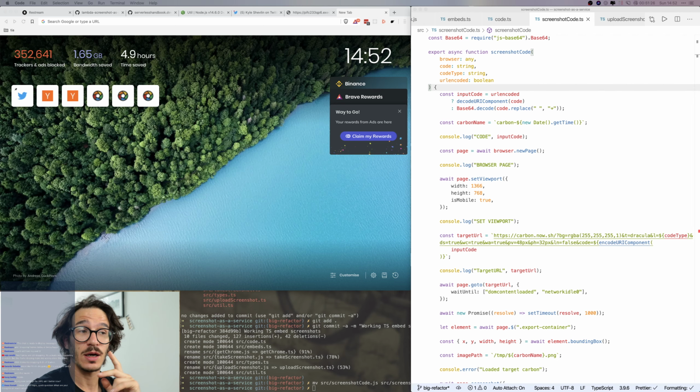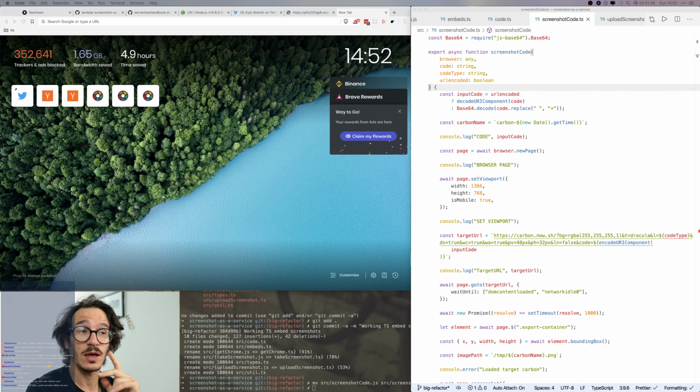Is that something I'm doing in the other screenshot thing as well? Code TS, where was it? Embed screenshot, take screenshot. Does this close the browser? It does not close the browser. So I'm not gonna close it in the screenshot code either, because that seems weird.